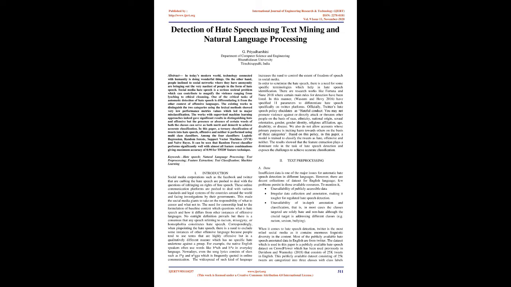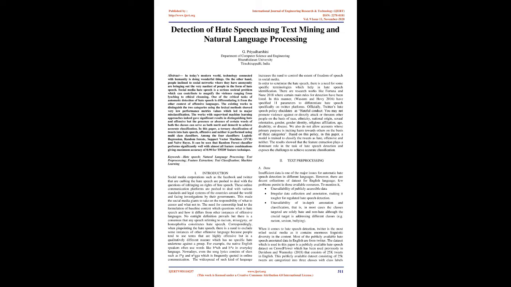No outright definition prevails, but there is a consensus that any speech referring to racism, misogyny, or homophobia constitutes hate speech. Correspondingly, when pinpointing the hate speech, there is a need to exclude some instances of other offensive language because people tend to use terms that are highly offensive but in a qualitatively different manner which has no specific hate undertone against a group. For example, native English speakers often use words like the b-word and the h-word in everyday language. Nowadays, even the song lyrics consist of slurs, which are frequently quoted in online communication. The widespread of such kind of language increases the need to control the extent of freedom of speech in social media.